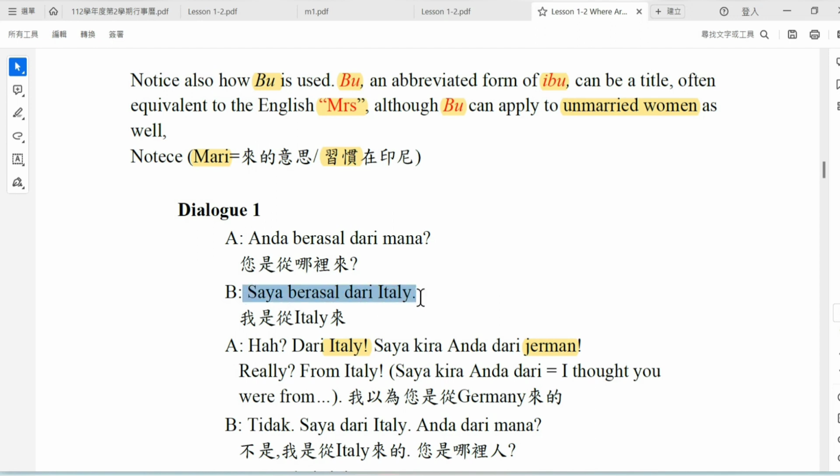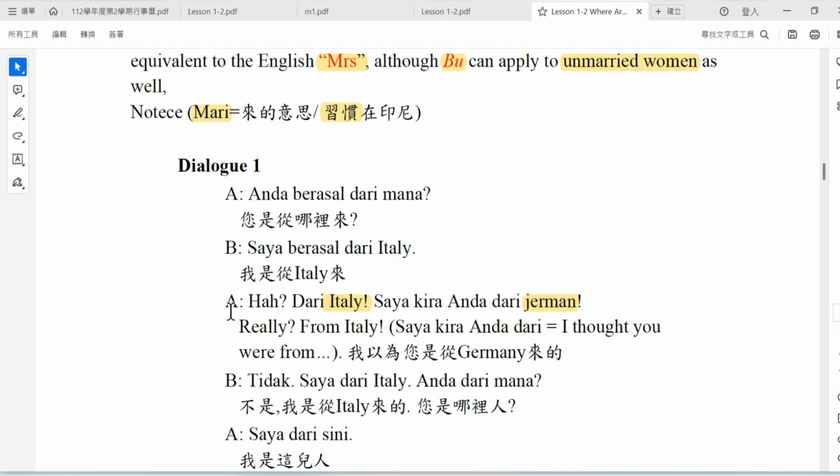And then A said, ah, dari Italy. Saya kira Anda dari Jerman. Really? From Italy? So they are surprised. I thought you came from Germany.